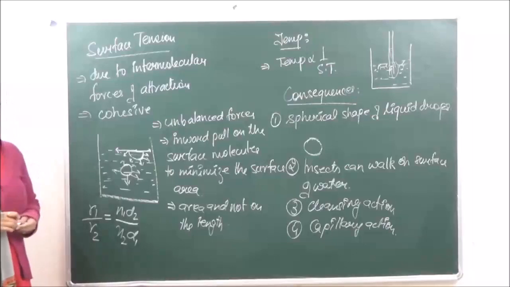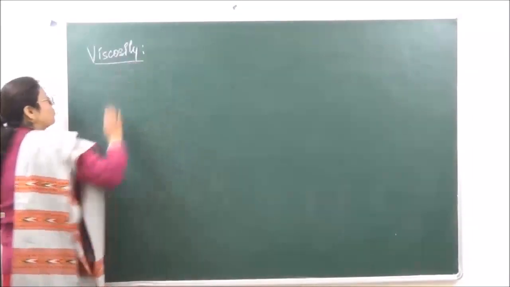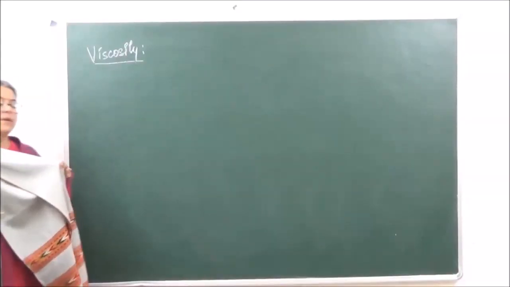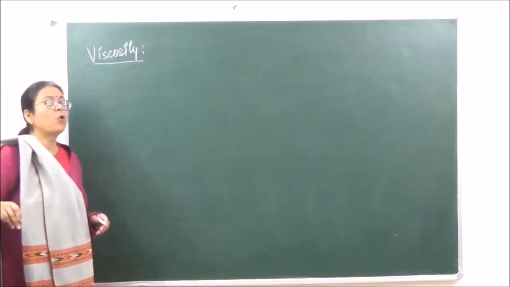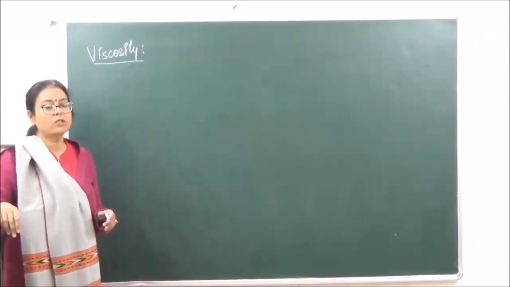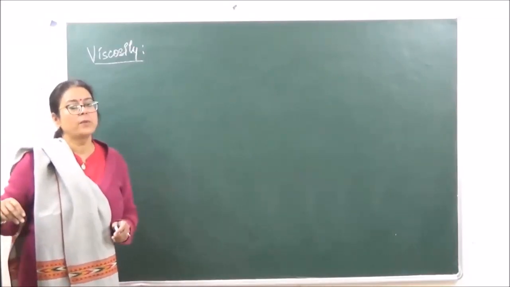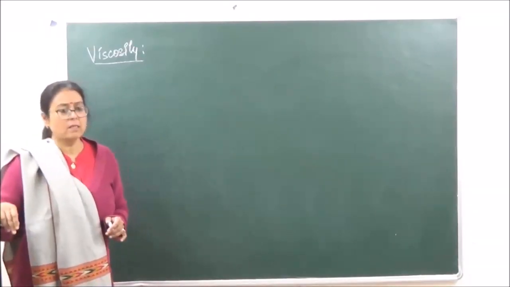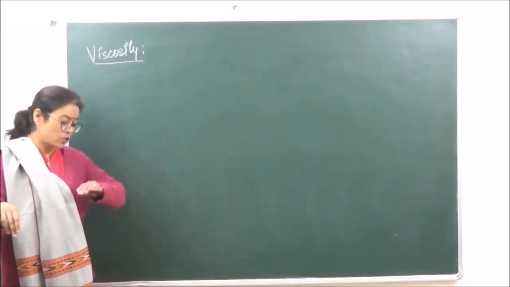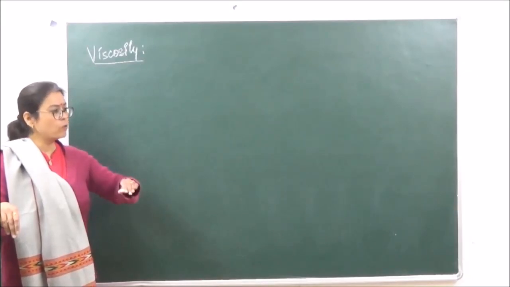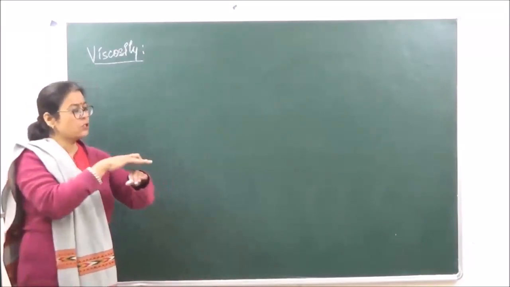Then the last property which we are going to discuss is viscosity. What do we understand by viscosity over here? Viscosity का मतलब होता है resistance to the flow of the liquid. That is what viscosity is. Basically, whenever we are talking of any liquid, it consists of many layers. ठीक है? अब जो नीचे वाले layers होते हैं, especially the layers on the lowermost surface, provide a resistance to the upper flow.